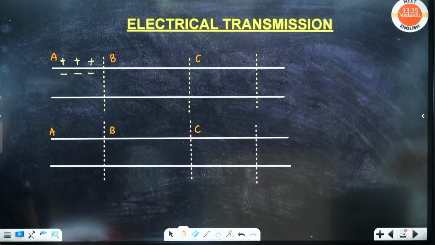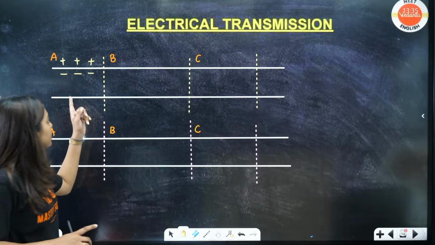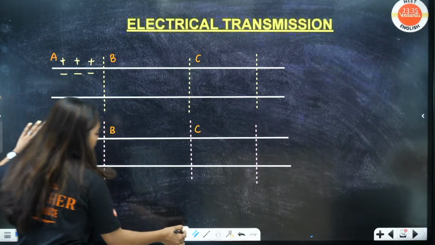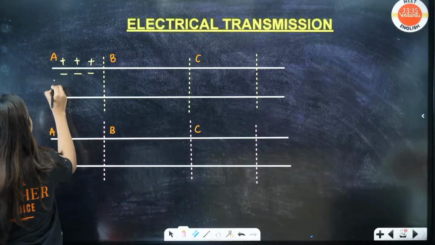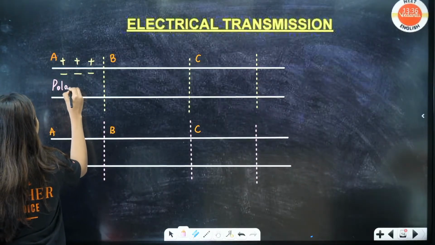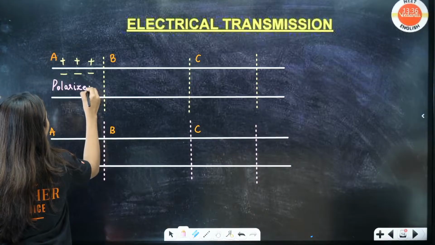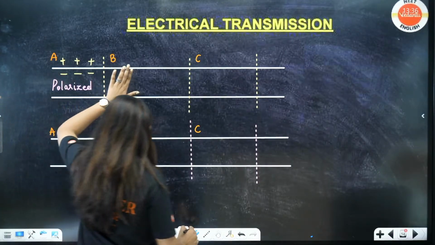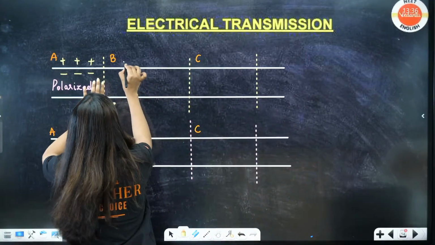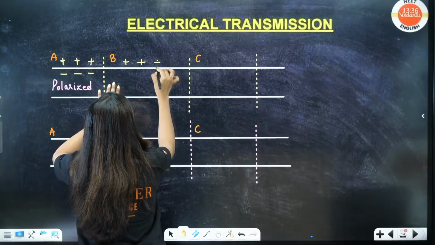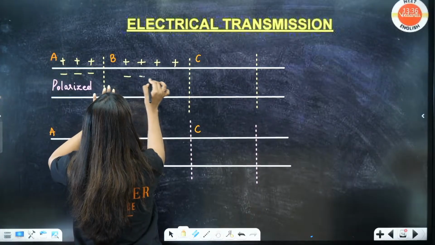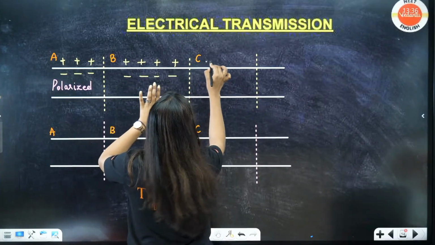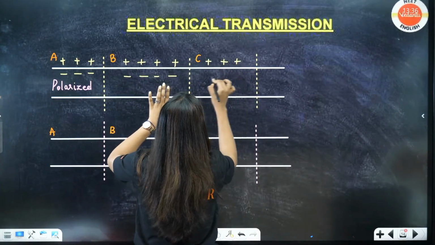So students, look here, all of you. This is your RMP. We have reached the polarized state here. The neuron has reached the polarized state. This portion also is going to be polarized: plus, plus, plus, minus, minus, minus, minus, again plus. This is a normal resting neuron.